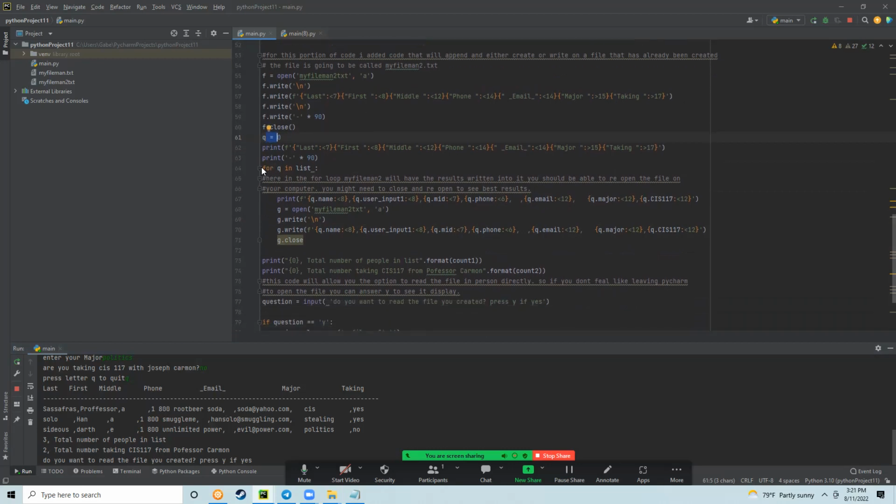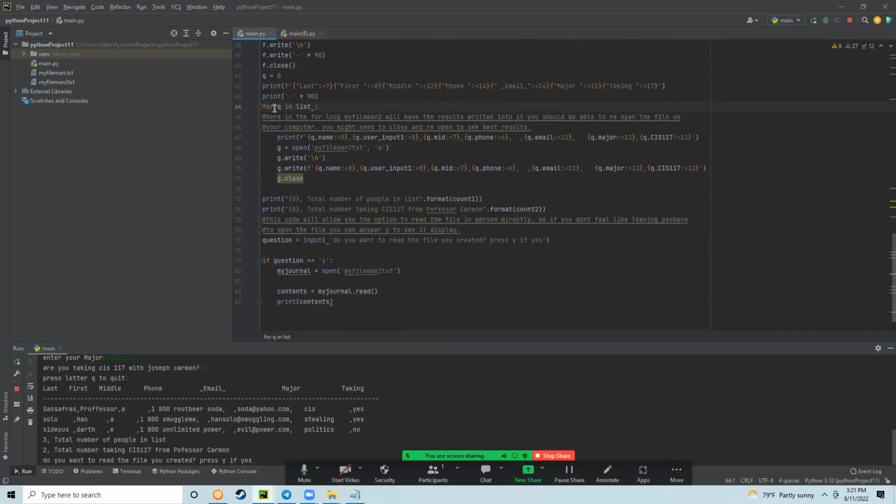and we also have our for loop right here. And our for loop will, for the number of characters or Q that are in the list, essentially print it.